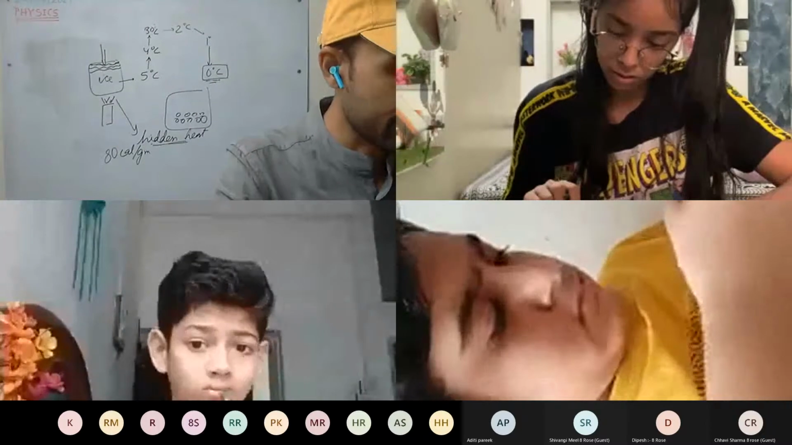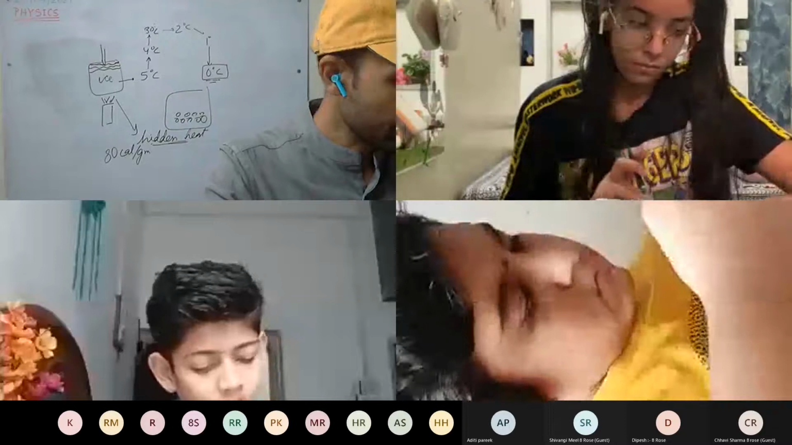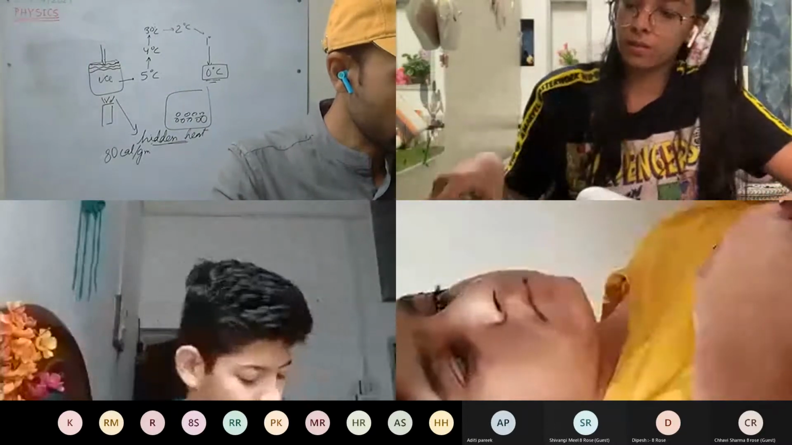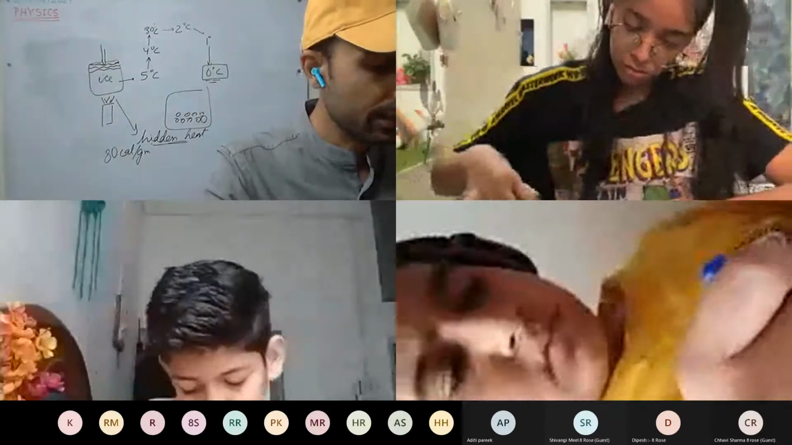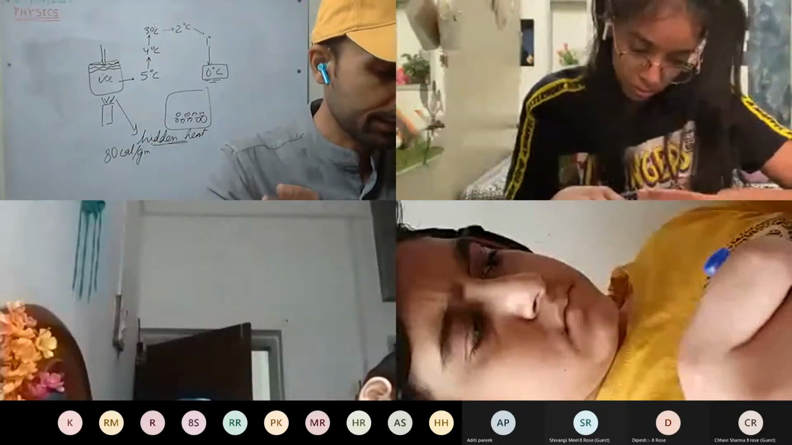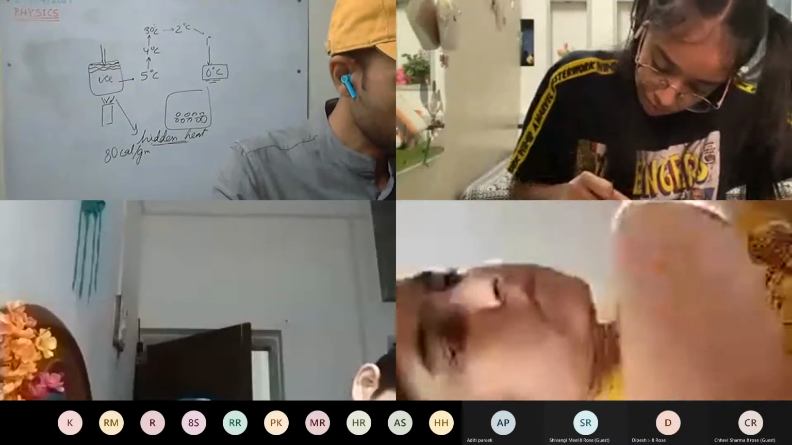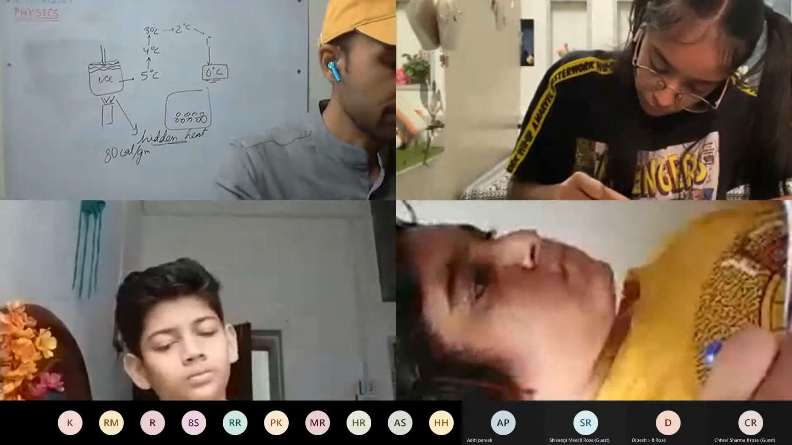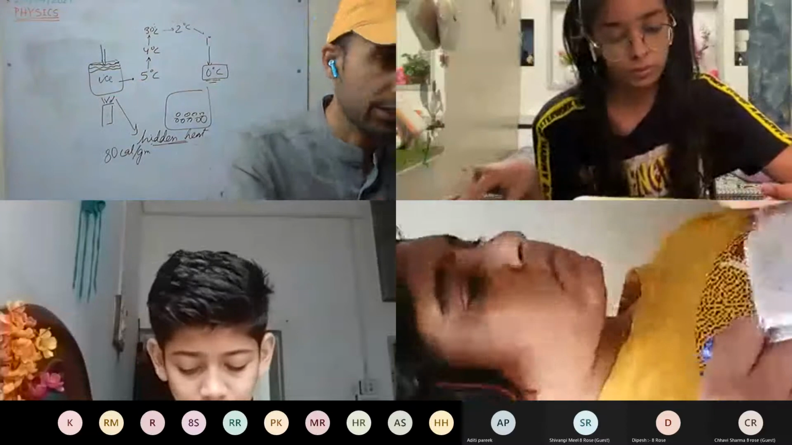What do you mean by change of state? See here, its answer is given on page number 22, in Wrapping it up, the eighth point. So what is change of state? The change of substance from one physical state to another physical state. The eighth point is given: change of substance from one physical state to another physical state by changing its temperature.